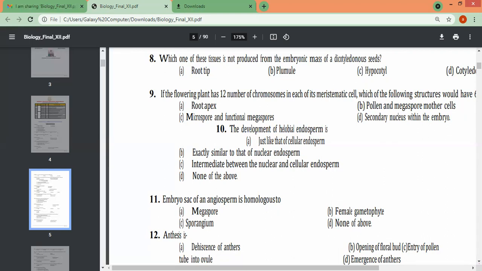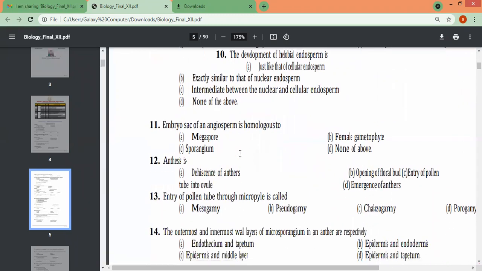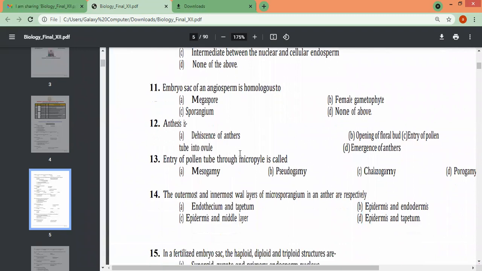The development of globular endosperm is A, just like that of cellular endosperm, B, exactly similar to that of nuclear endosperm, C, intermediate between the nuclear and cellular endosperm, and D is none of the above. Go to 11th. Embryo sac of an angiosperm is homologous to, similar to, looks like: megaspore, sporangium, female gametophyte, none of the above.